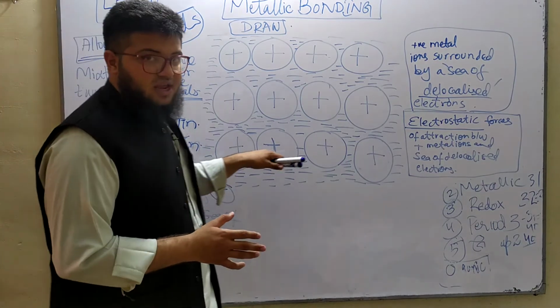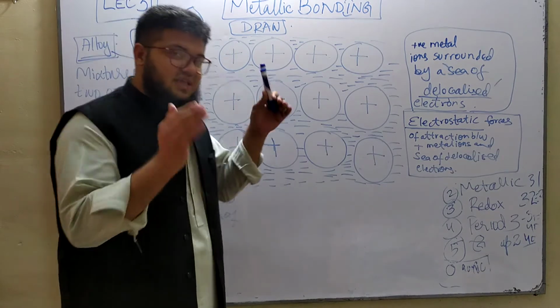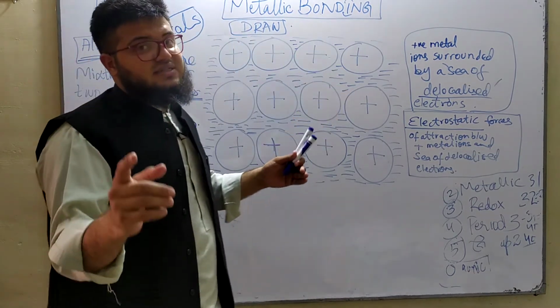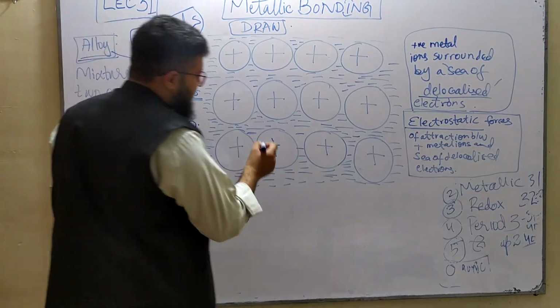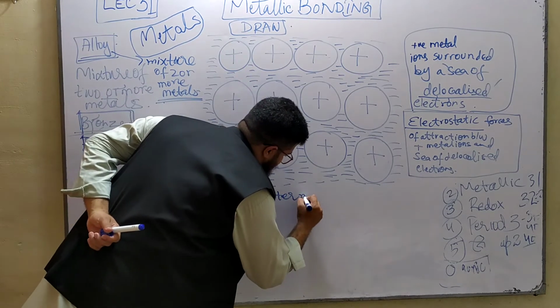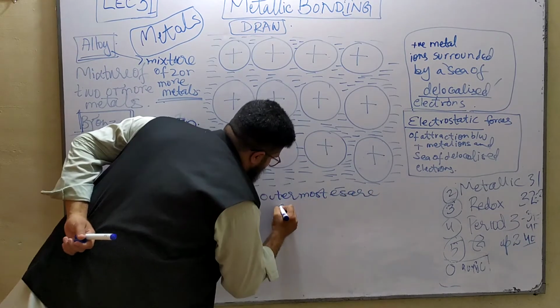Are these all the electrons present in an atom? Basically, are these the electrons present in the innermost shell of an atom or in the outermost shell of an atom? So the answer is outermost shell of an atom. Okay, atoms donate their outermost electrons to the sea of delocalized electrons. Okay, outermost electrons are donated.